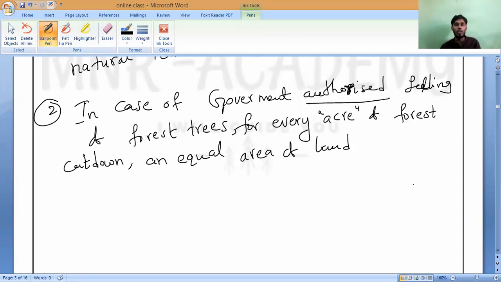In cities also, without municipality permission you cannot cut trees. Even if it is in your own home, you cannot cut it. Have you noticed it or not? Yes, sir. That is what we can say. So write it.